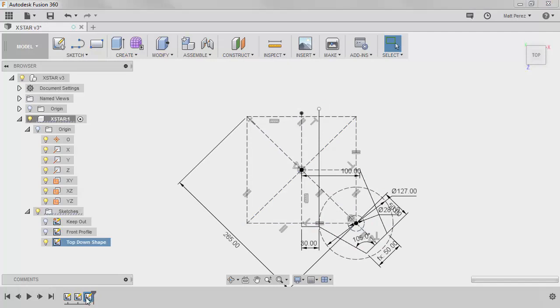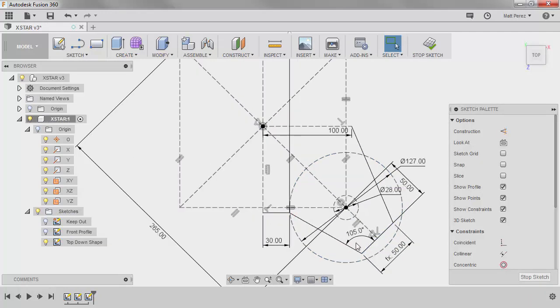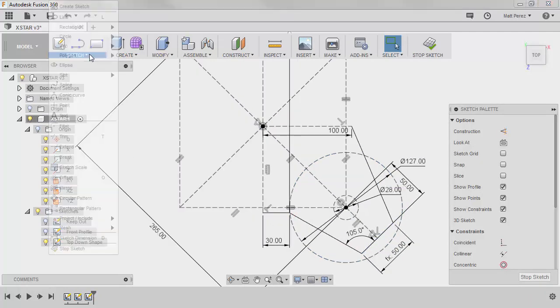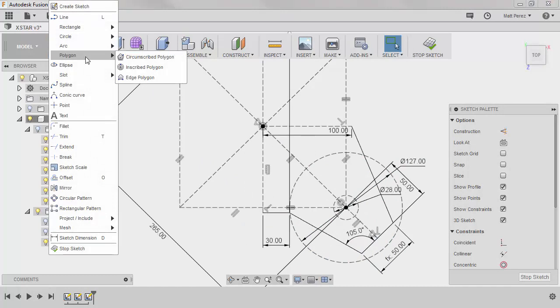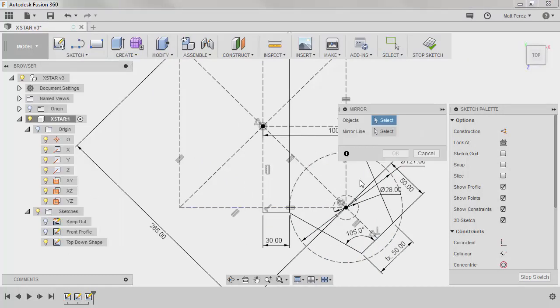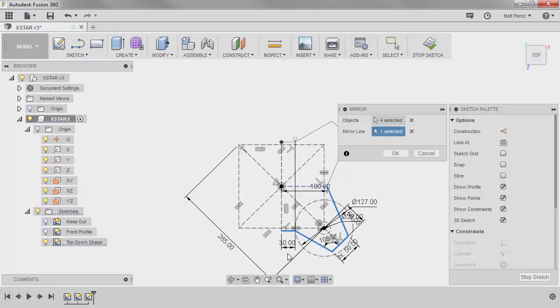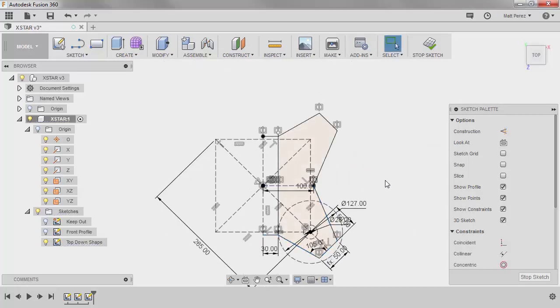So we're going to double click on the top-down shape, we're going to edit, and we're going to start to add some mirrors. Under the sketch drop-down, we want to go down to mirror, and the objects that we want to select are going to be the solid lines as well as this 30, and we're going to mirror about this horizontal line. If we zoom out a little bit, go ahead and say OK.